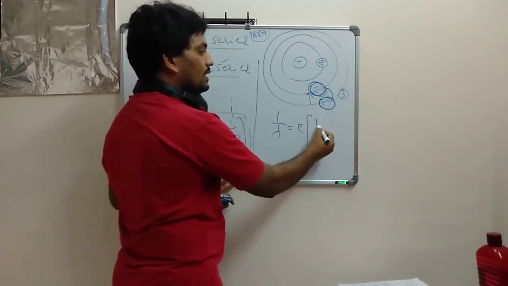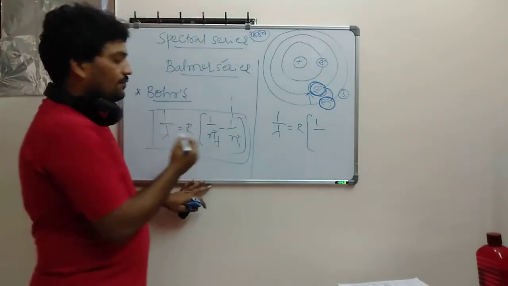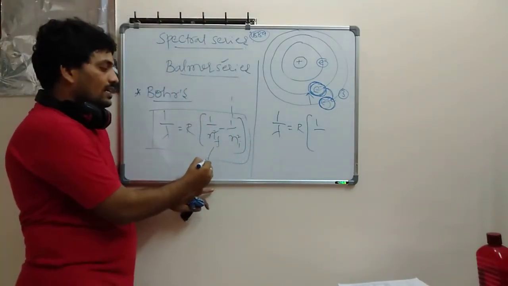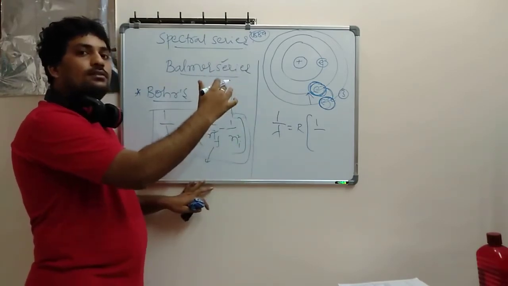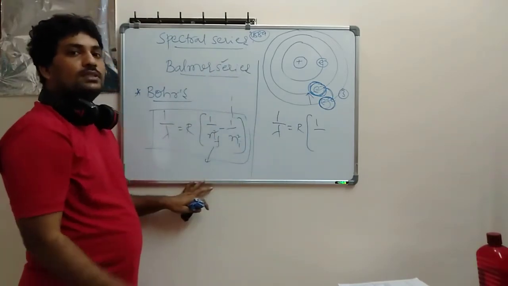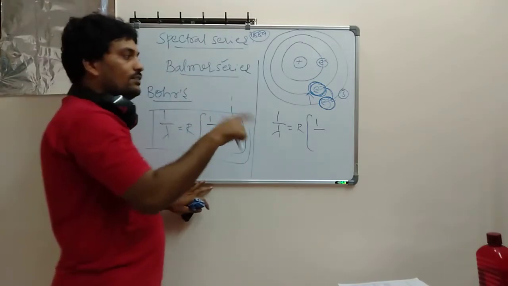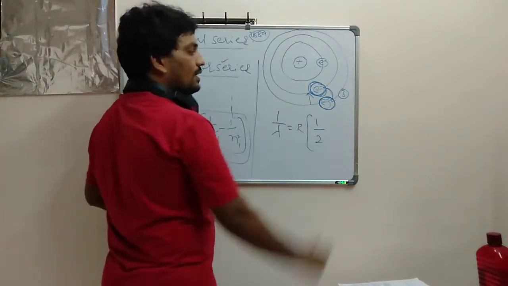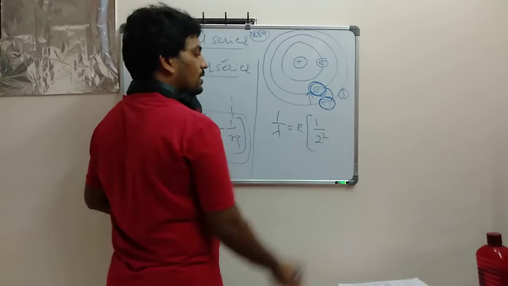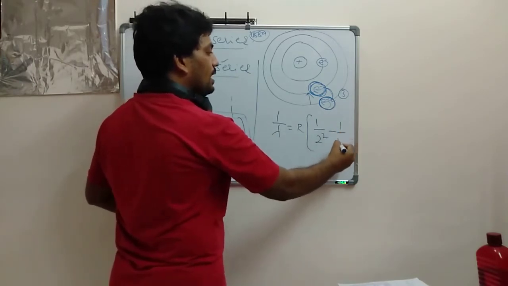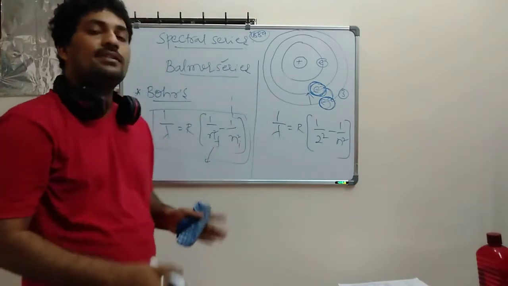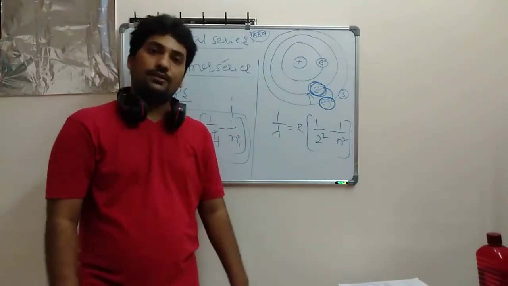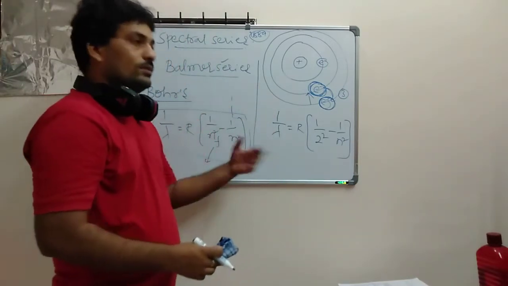So he has taken nf square, the final orbit, meaning the electron which is coming back to the original position. That final is taken as the second orbit. So it is 1 by 2 square minus 1 by n square. By considering this he explained the Balmer series perfectly. So you understood, right?